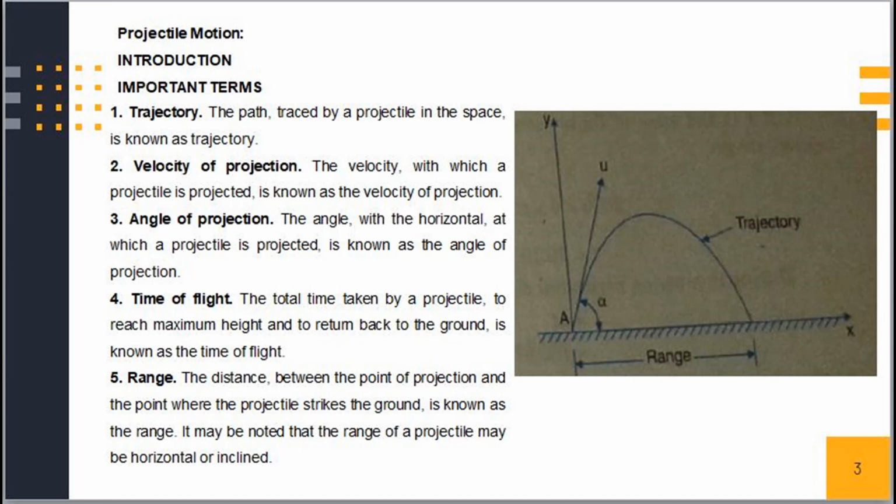Number 4. Time of flight. The time interval during which the projectile is in motion is called as time of flight. And last one, horizontal range. It is the horizontal distance through which the projectile travels in its flight, called as horizontal range or simply a range of projectile.